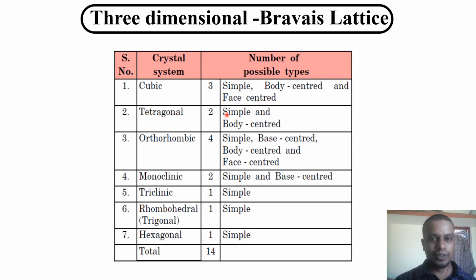The tetragonal has 2: simple and body center. The orthorhombic has 4: simple, base center, body center, face center. The monoclinic has 2: simple and base center. Triclinic has 1 simple, rhombohedral 1 simple, hexagonal 1 simple. In total, the 14 Bravais lattices are allowed in 3 dimensions.